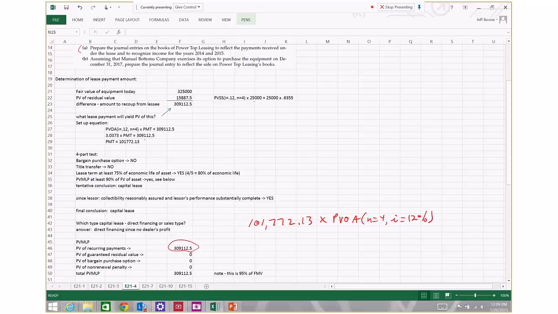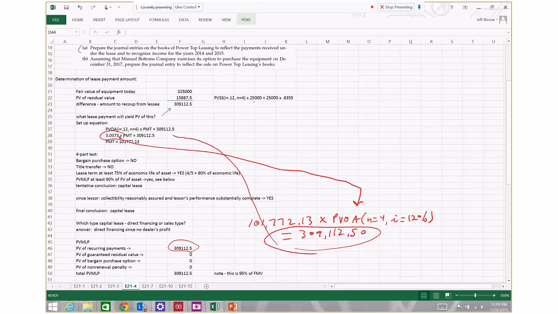Well, that present value of the annuity factor we already determined to be 3.0373. We take the 3.0373 and multiply it times the 101,772.13 and we come up with 309,112.50. No big surprise, because we already determined that up there.